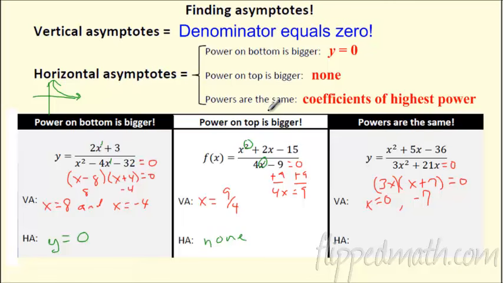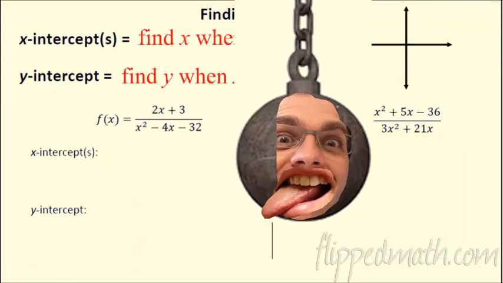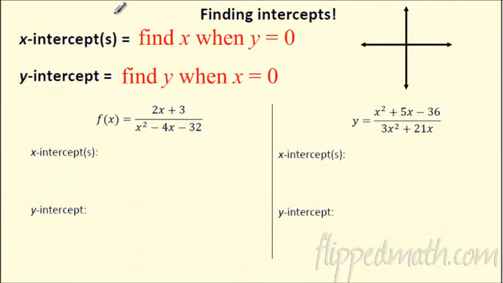Awesome. What if the powers are the same, though? They don't have to be squared, it could be cubed, to the fourth, to the fifth, whatever, but they're the same. How do I know? Well, they balance each other out. A trillion squared over a trillion squared, you have to take the leading coefficient. So this is 1x squared, 3x squared. None of this matters out here. It's the biggest power that matters. So this happens at 1/3. So you're going to have a horizontal asymptote at 1/3. Awesome. Let's see if we can do this. Oh, right. We got to find some intercepts too.